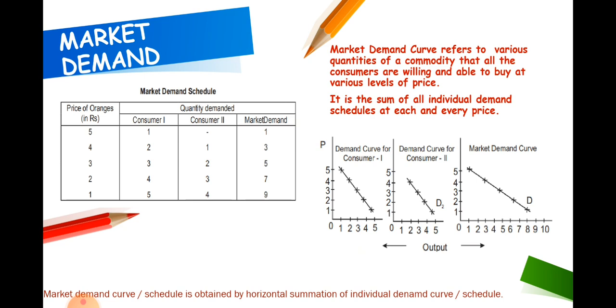Similarly, we can plot the market demand curve, which is again derived by the horizontal summation of individual demand curves. Like individual demand curve is representation of an individual demand schedule, similarly market demand curve is a graphical representation of a market demand schedule. Thus, summing up once again, individual demand means demand of one individual for one commodity. Market demand means demand of all consumers for that particular commodity.